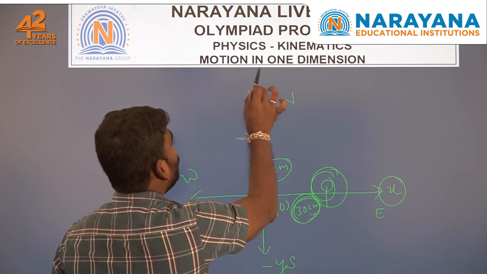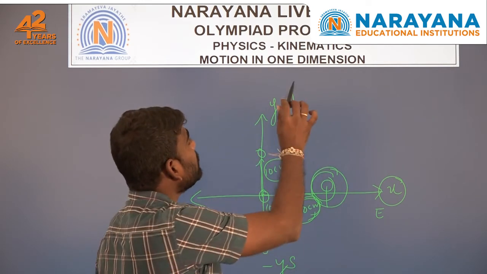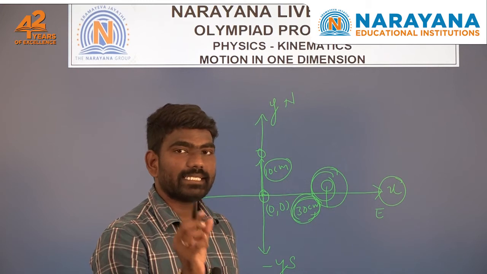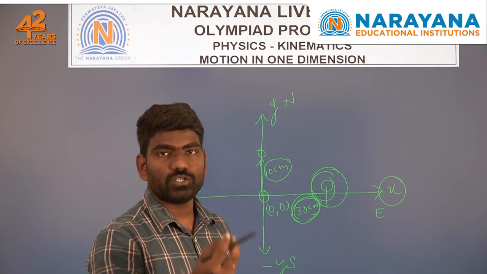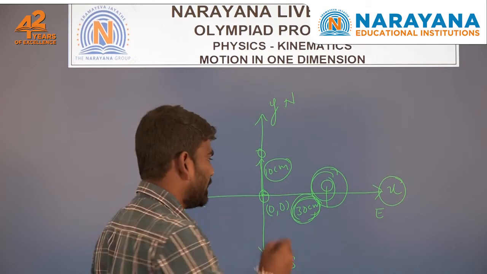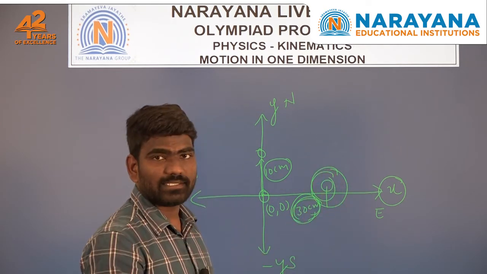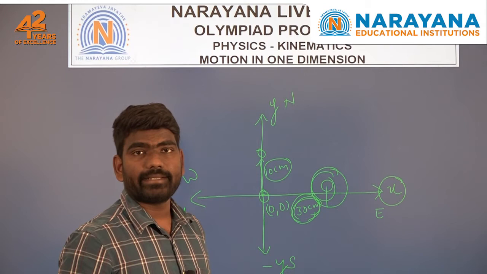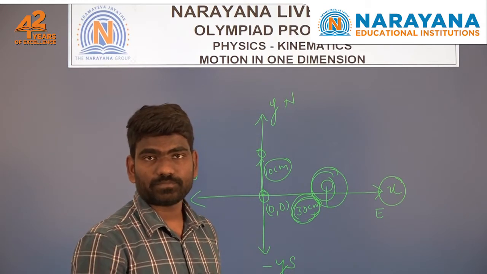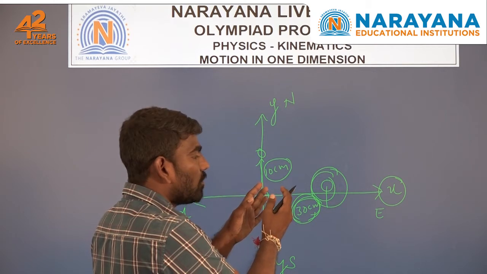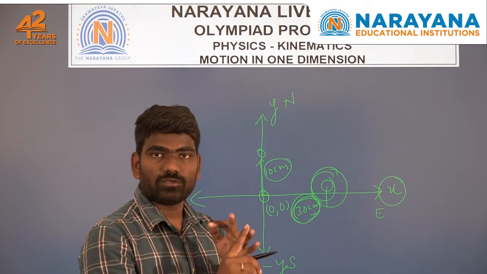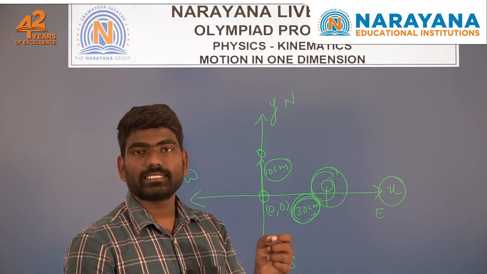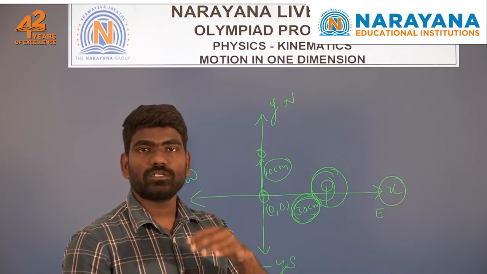Coming to motion in one dimension: it means we can describe the position or the motion of the object with only one coordinate. Either the coordinate is present on the positive x axis or negative x axis, or the positive y axis or negative y axis. In the coordinate axes we have another axis, that is z also. Depending upon the coordinates, either it is in the x axis or y axis, based upon that we can decide whether the motion is one dimensional or two dimensional.